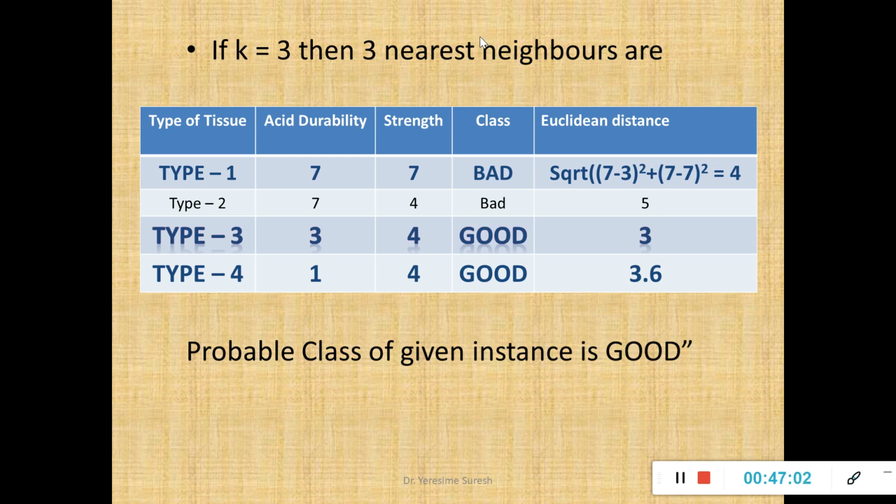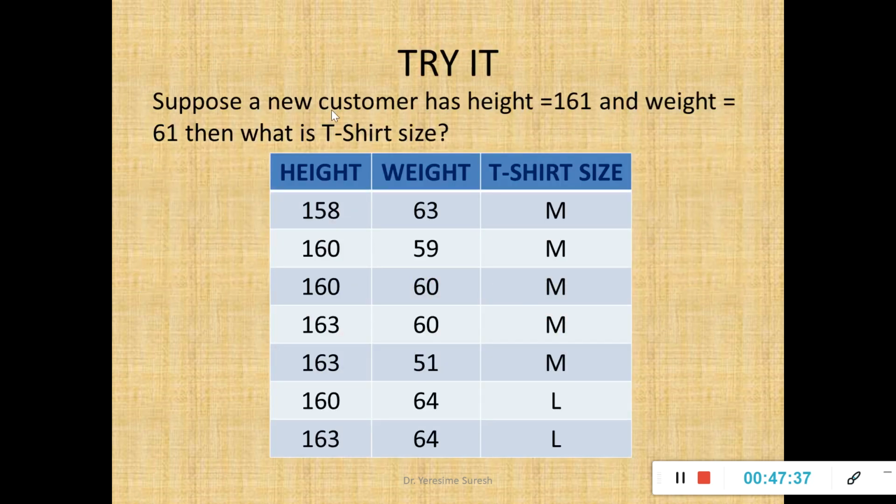If I apply majority voting, good appears how many times? Twice. Bad appears once. That means I have taken the frequency count: good is appearing twice, bad is appearing once. So in a simple sense, the class label of the new instance will be classified as good but not bad, because good is appearing twice, whereas bad is appearing once when the value of k is 3. You can apply the k nearest neighbor algorithm to this given example and submit this as an assignment.